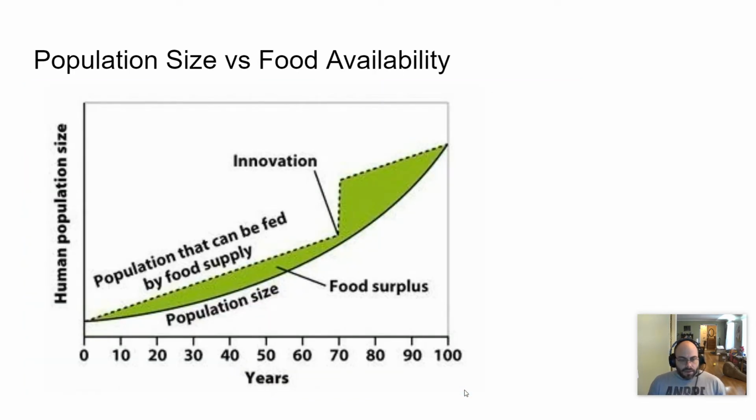And population size is typically directly related to the amount of food that is available. The size of a population obviously depends on the availability of resources. That's what this shows with human population size. As our ability to produce food became better, population size increased with that. This idea of innovation shows that if we increase our ability to make food, we will, by definition, increase the population. If our ability to produce food doesn't get better, then our population will stagnate because we just can't feed everybody.